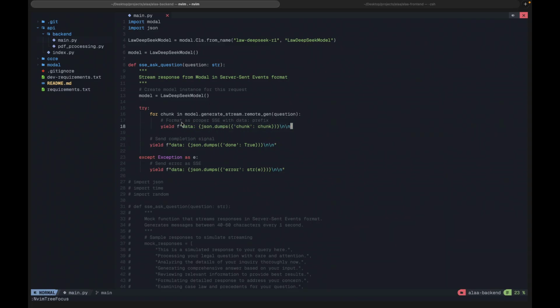You can look up how you implement it, but when you receive the message, you just make sure that you dump it into a JSON format, then you send it. Always sending this. Now after sending all of this information, I send it to the user. You will see also how we handle this on the front end.